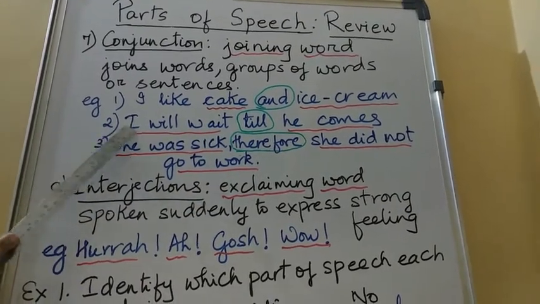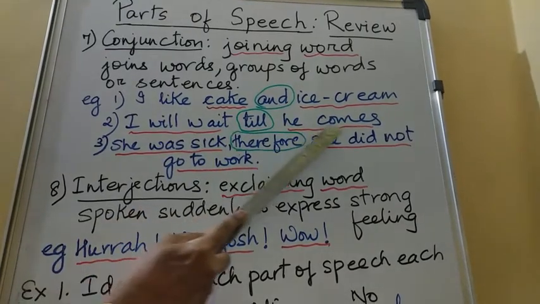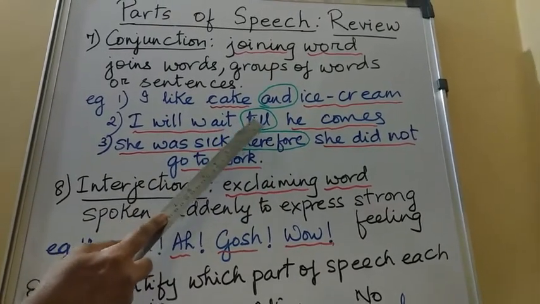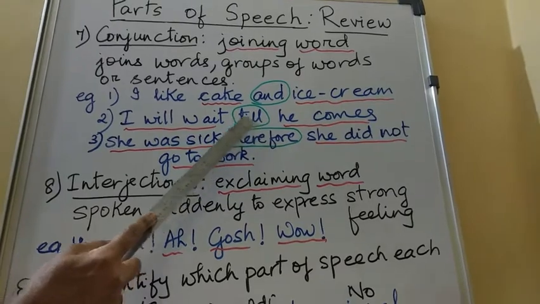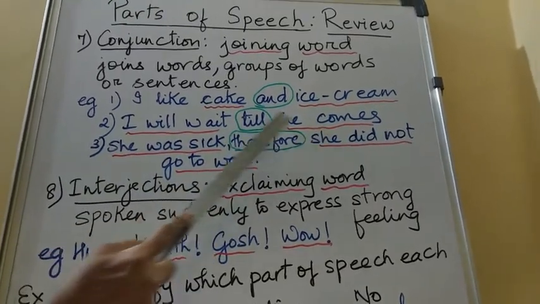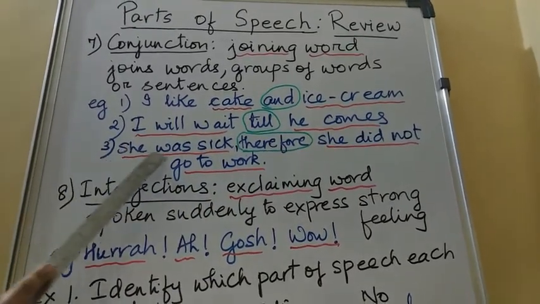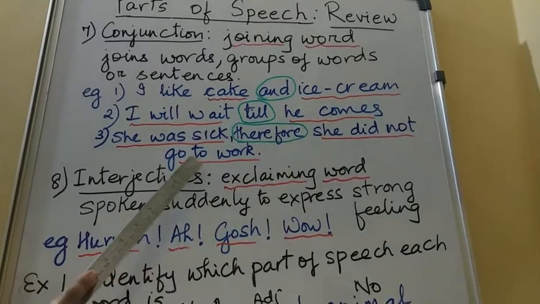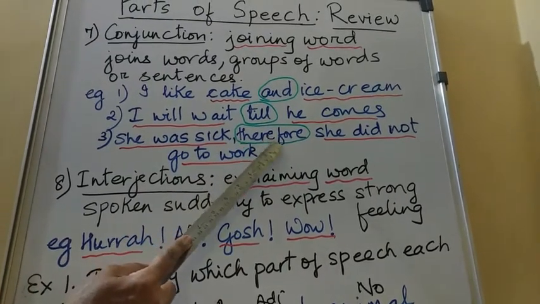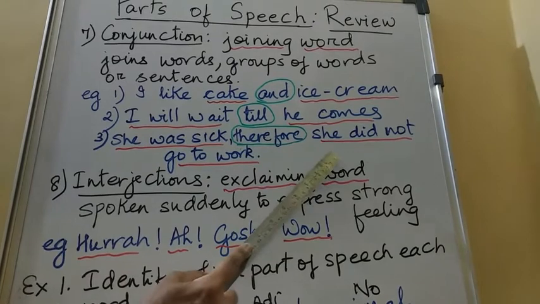In the second sentence, I will wait till he comes. Here we can see the word till is a conjunction. It joins two groups of words. In the third sentence, she was sick, therefore she did not go to work. So here the conjunction therefore joins two sentences.